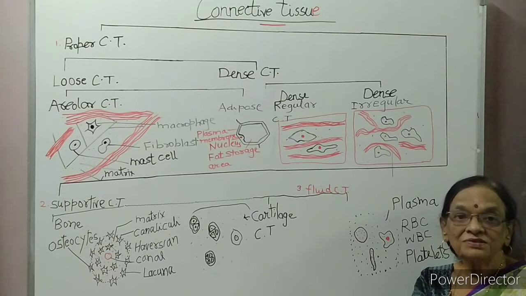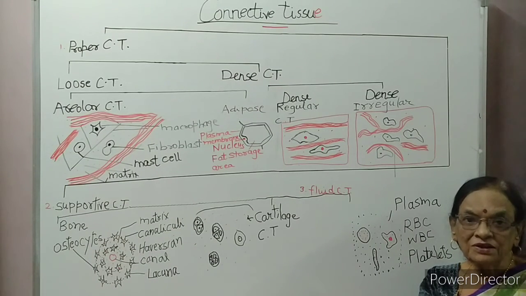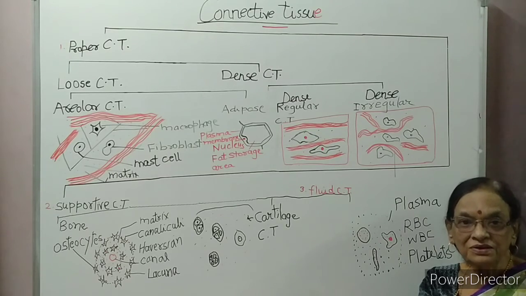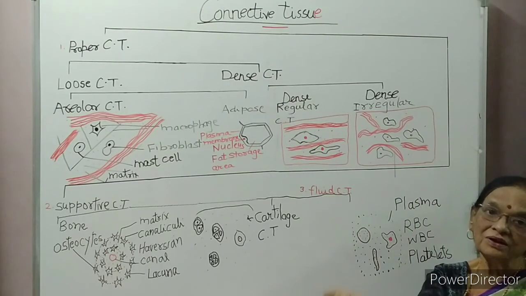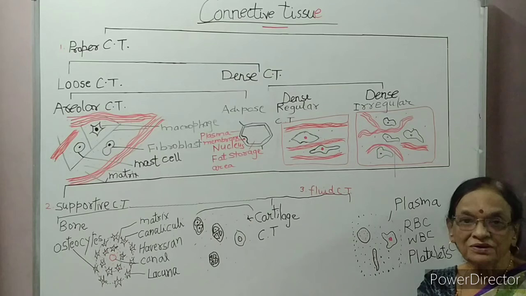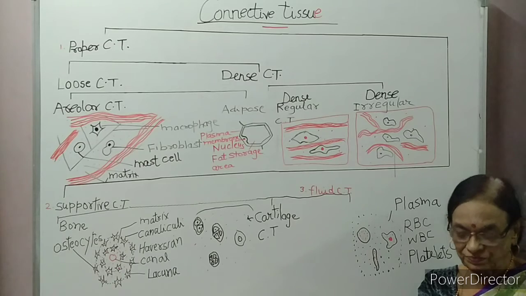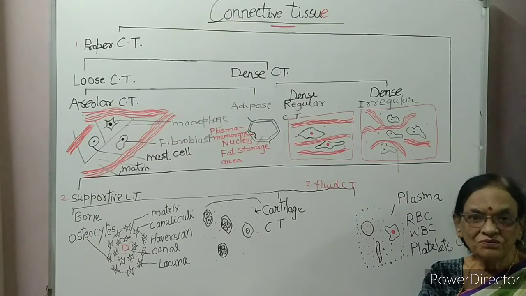Cardiac muscles are cylindrical in shape. Non-striated are spindle shaped. Voluntary muscle after some time gets tired. If we move our hand, our leg this way for a long duration, we get tired. Involuntary muscles do not get tired soon. They can work for a longer time without getting tired. And cardiac muscle can work throughout our life without getting tired.